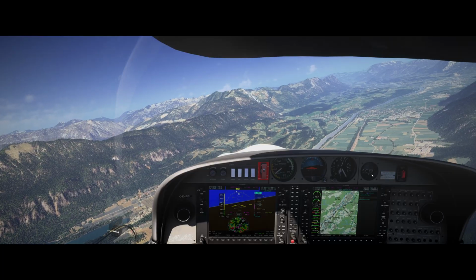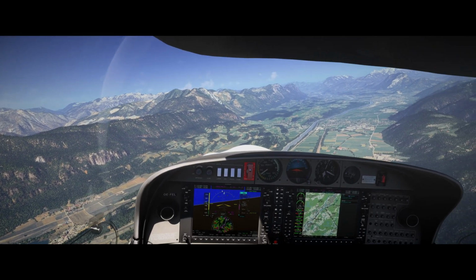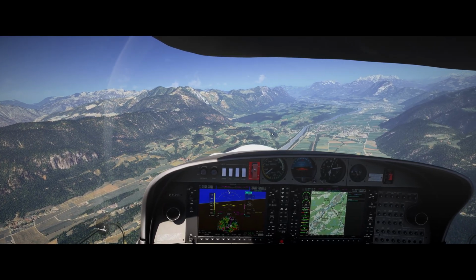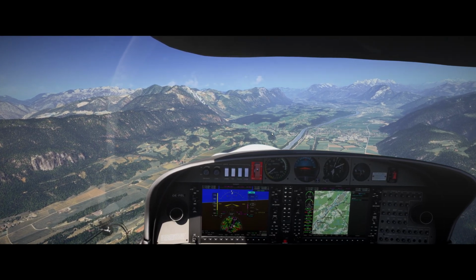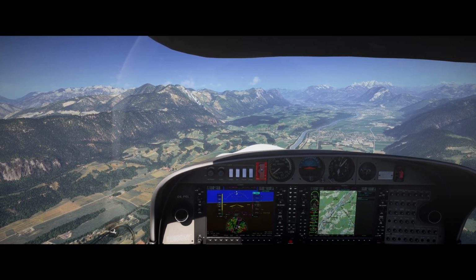Let's start flying manually, shall we? We're gonna follow in the river over there to Rattenberg, so we stay clear of the villages down there. Give them a little bit of sound protection. And we can come down on our speed.